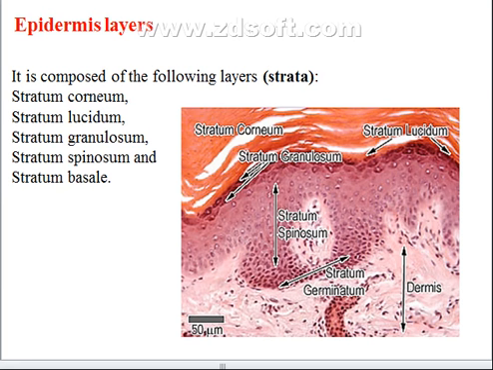The epidermis consists of the following layers: stratum corneum, stratum lucidum, stratum granulosum, stratum spinosum, and stratum germinatum, also known as stratum basale.